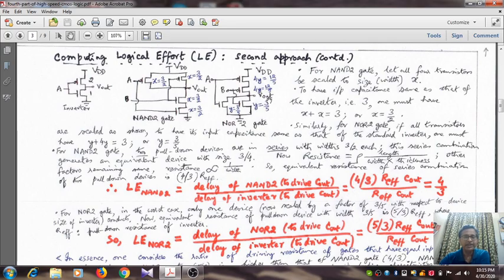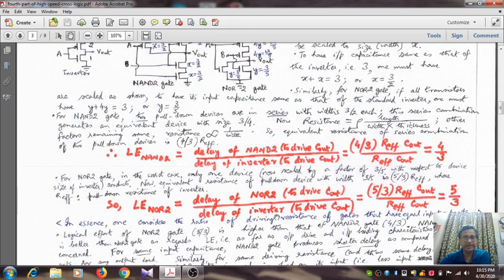So for a 2 input NOR gate which has the same input capacitance as that of a standard inverter, what is its effective pull down resistance? That is 5 by 3 times R effective, where R effective is the standard inverter resistance. So the logical effort of the 2 input NOR gate is 5 by 3.